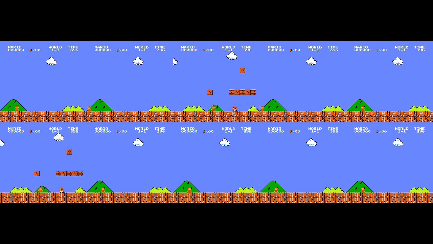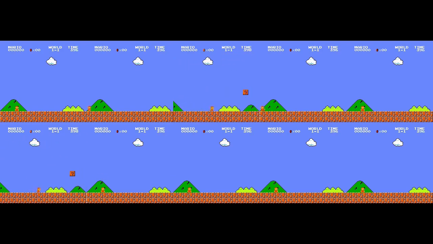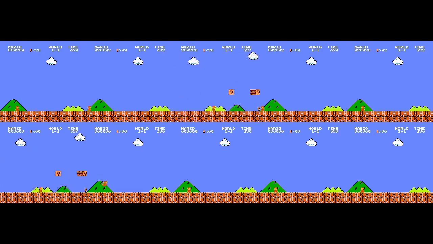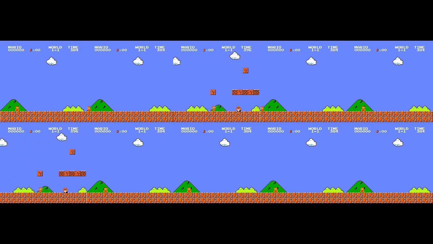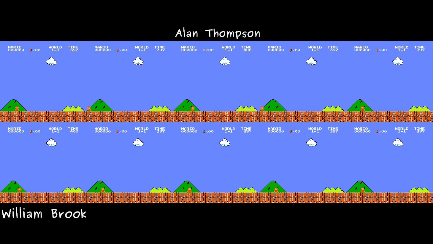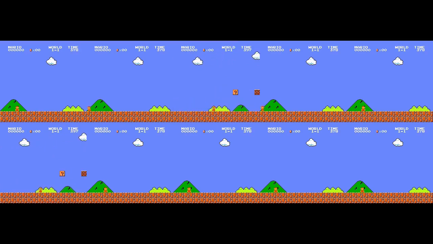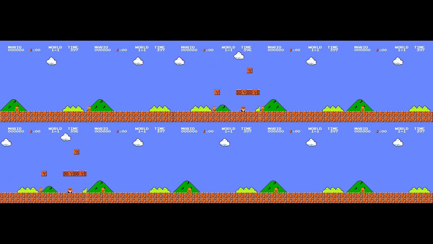Let's create 10 randomly generated neural networks and let them play Mario. We will give them names and surnames to track their families. Okay, what do we see here? Some of the Marios are just standing, some are going left or jumping on the same place, but two of them, William Brook and Alan Thompson, are going right. They will die from the first enemy, but anyway, they will get the best score among the others. We will choose them as our Alpha Marios and let them breed.